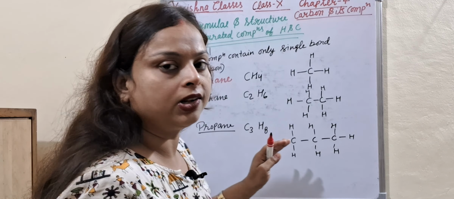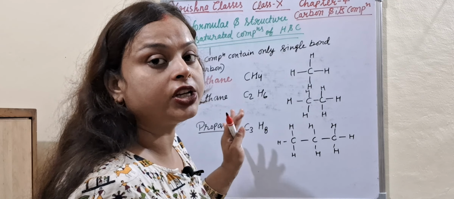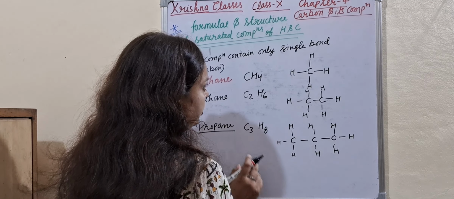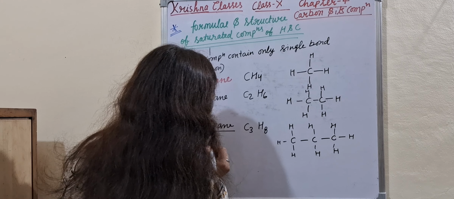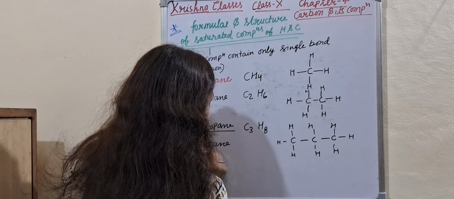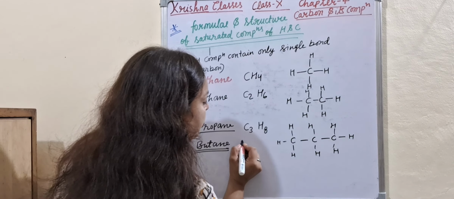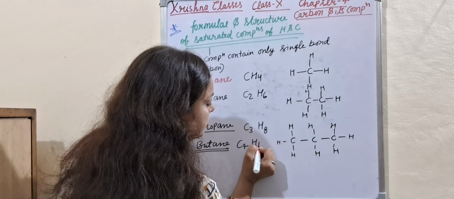Just like propane, also butane, C4H10. So here you have to write butane also. Formula is C4H10.